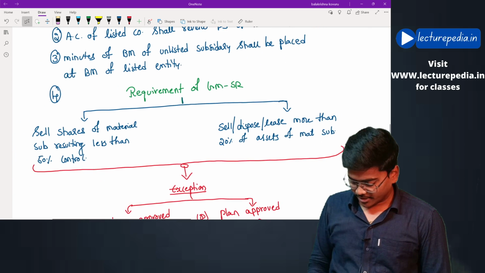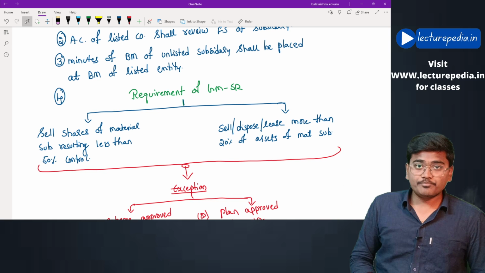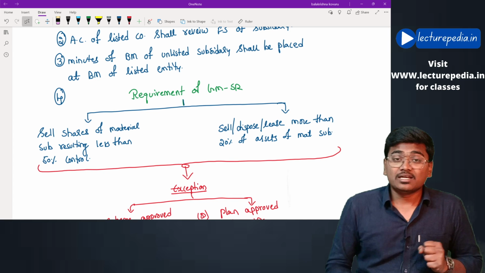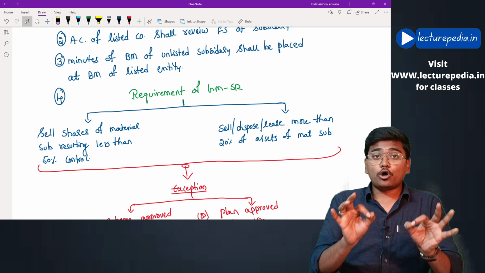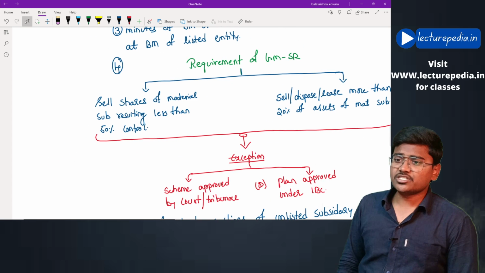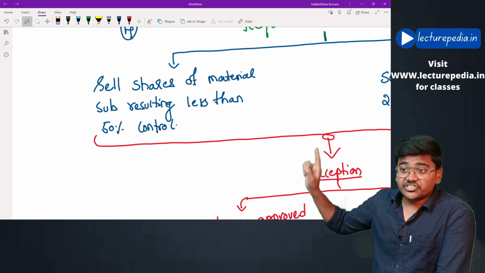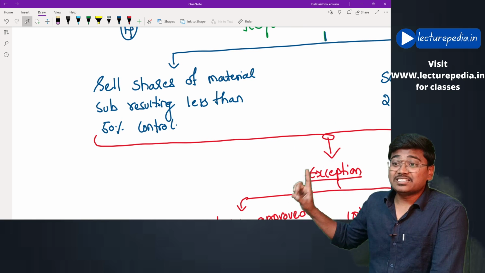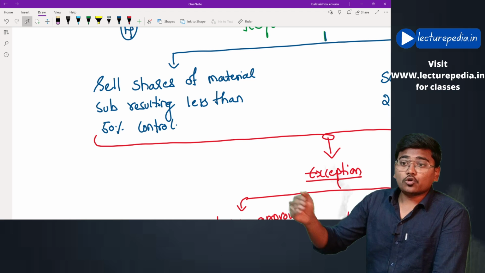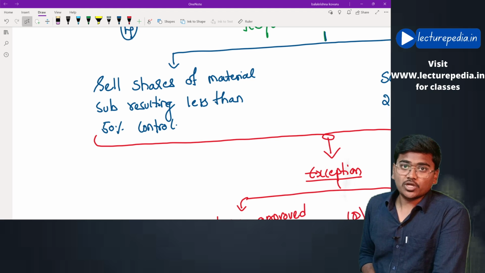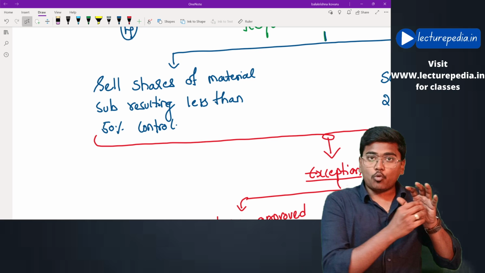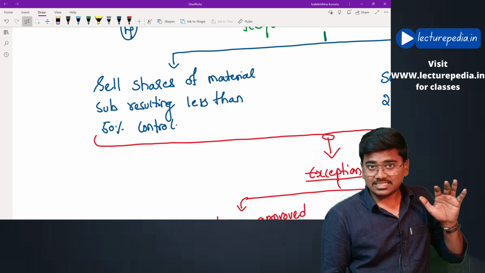Moving to fourth requirement. In two situations, the listed entity must obtain a general meeting special resolution. What are those two situations? Let us see. First situation, the listed entity wants to sell shares of a material subsidiary resulting in its control falling below 50%. Okay, the listed entity wants to sell shares in the subsidiary company.